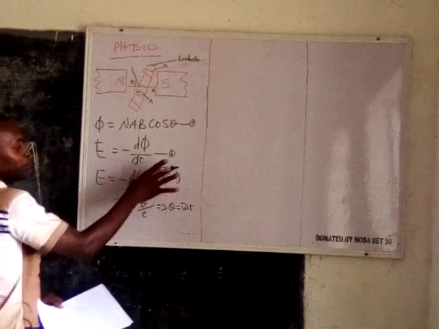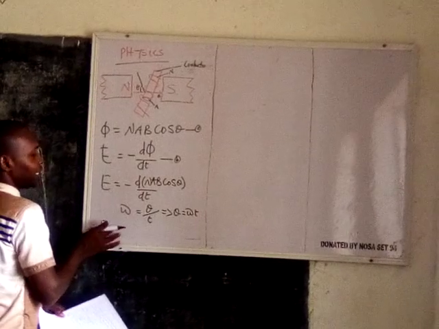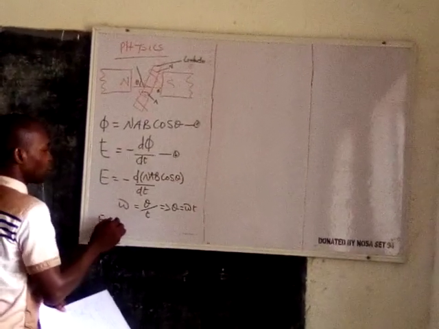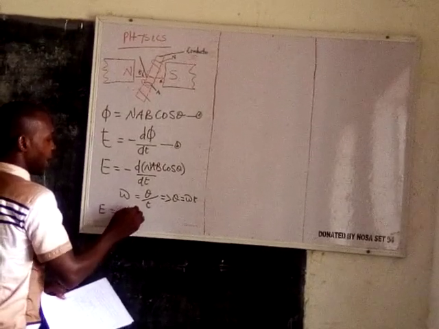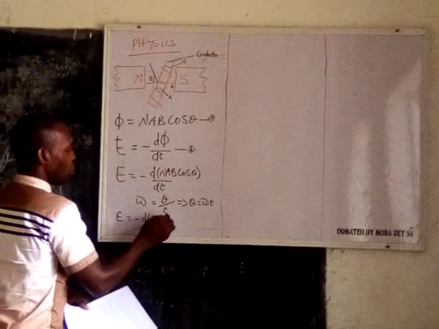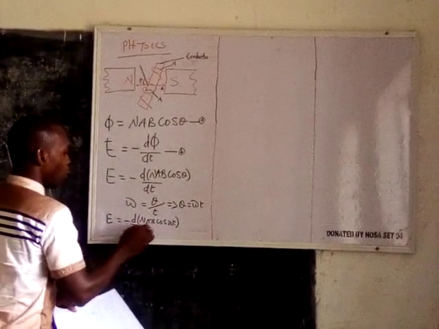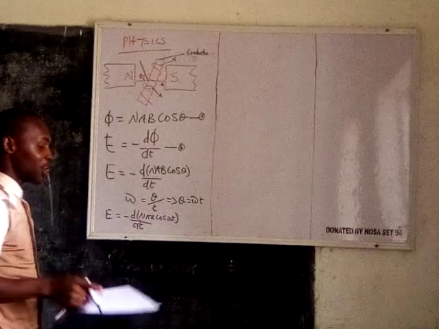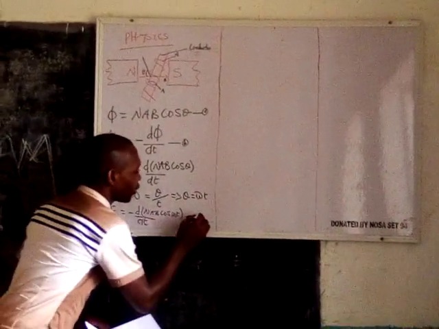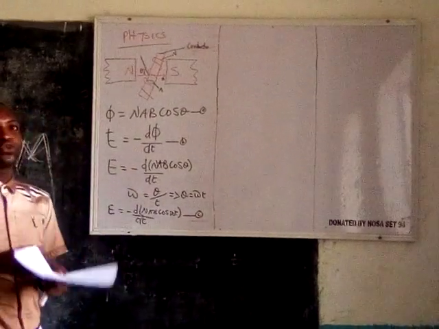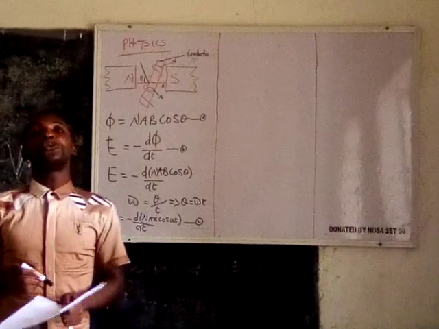So that when I put it back into this equation, I will have my E, which is the induced EMF, equal to minus d of NAB cos omega t, all divided by dt. You can see confidently you can differentiate this function, which is equation C, with respect to what? T. How will we do that? That is what I'm going to show you now.